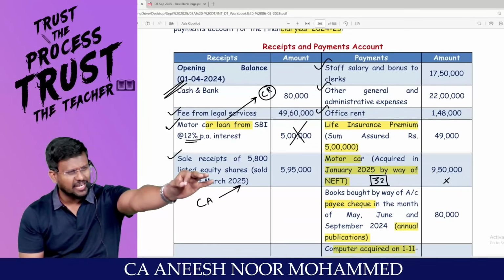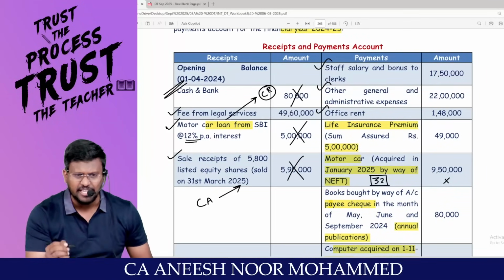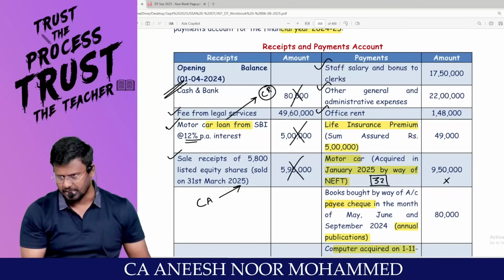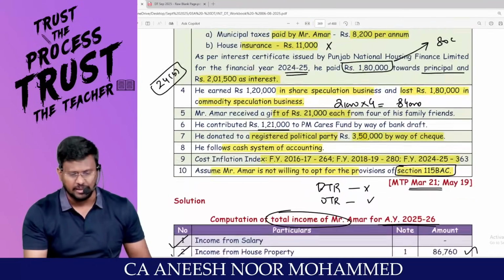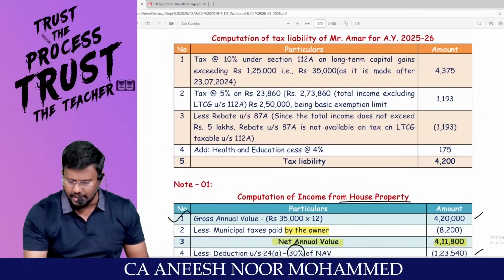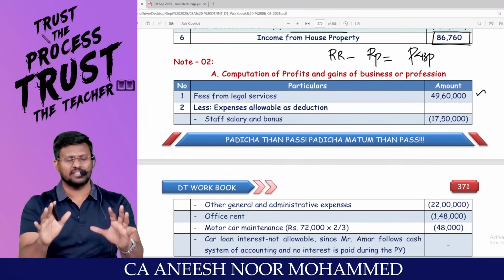Sale of capital asset. Is it PGBP income? No. Cash balance. Is this PGBP? No, it's an asset. So what is the only relevant income? Take only the relevant item. That's what they have done. Fees from legal is 49,60,000.